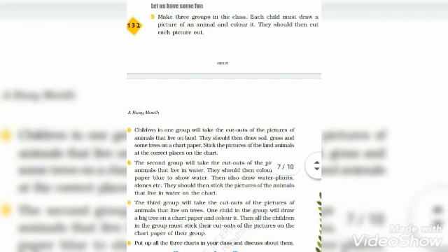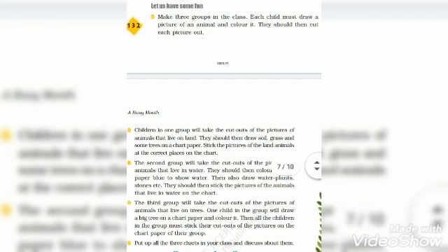One child in the group will draw a big tree on a chart paper and color it. Then all the children in the group must stick their cutouts on the chart paper of their group. Now put up all the 3 charts in your class and discuss them. So in this way all of you will know what kind of animals live on land, water and on trees. You will have a complete list of animals living in different habitats, different homes of the animals.